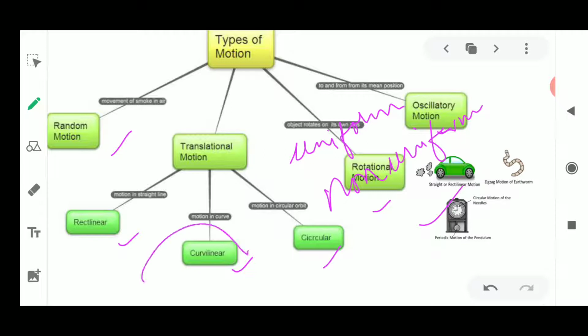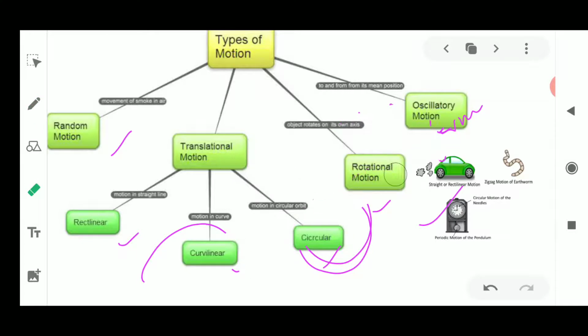Curved means like this, and circular means it is moving in a circle. Rotational motion means it is moving on an axis, for example a fan. Oscillatory motion means the object is moving to and fro, for example the pendulum of the clock.